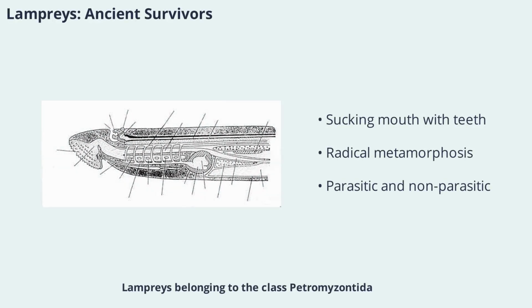Lampreys belonging to the class Petromyzontida are remarkable for their unique features and life cycle. Found in both freshwater and anadromous environments, lampreys have well-developed eyes, one or two dorsal fins, and a sucking mouth equipped with rasping teeth. Their bodies are supported by a cartilaginous skeleton and they lack jaws and paired fins. Lampreys undergo a radical metamorphosis in freshwater, and most die shortly after spawning. Some species are parasitic, feeding on the blood of other fish, while others are non-parasitic. Their fascinating biology makes them a key subject in evolutionary studies.